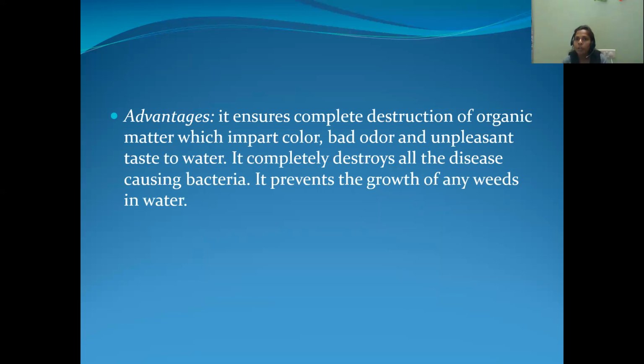Now let us see the advantages and disadvantages of break point of chlorination. It ensures complete destruction of organic matter, which imparts color, bad odor, and unpleasant taste to water. That means it removes color, bad odor, and unpleasant taste also. It completely destroys all the disease causing microorganisms. It prevents the growth of any weeds in the water. These are the advantages of break point of chlorination.